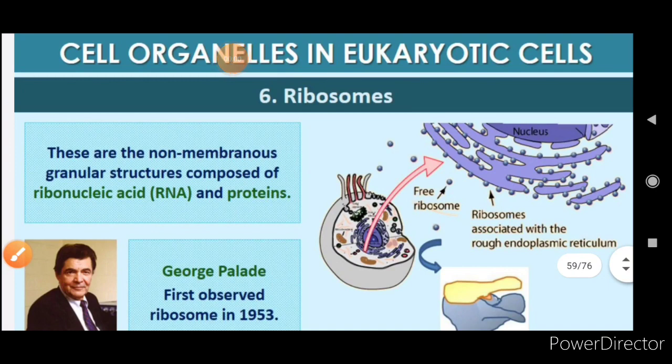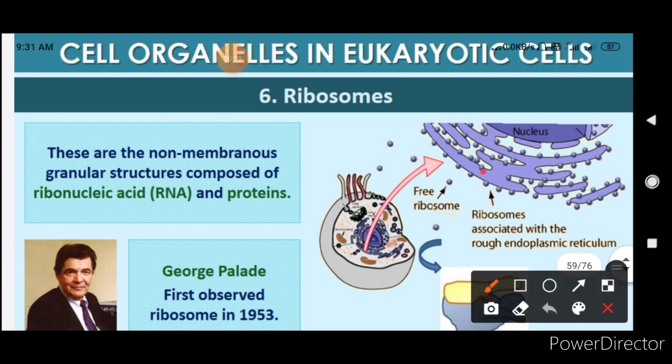Now we will talk about ribosomes. What are ribosomes? Ribosomes are non-membranous granular structures composed of ribonucleic acid and proteins. George Palade first observed ribosomes in 1953. See in the diagram, you can see the ribosomes present here.